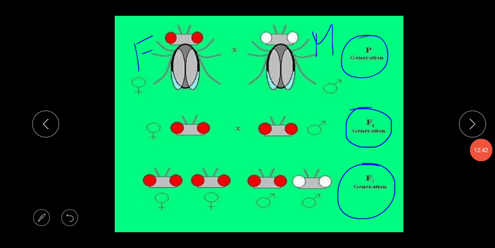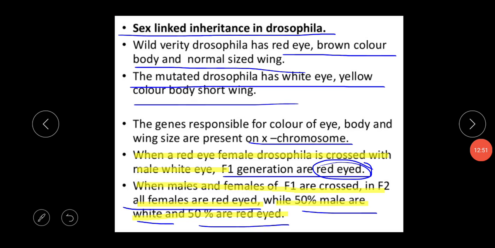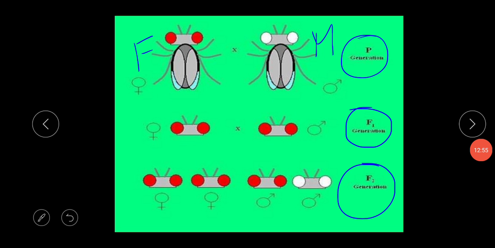When this red-eyed female Drosophila is crossed with the white-eyed male Drosophila, we get the F1 generation all red-eyed, both male and female.